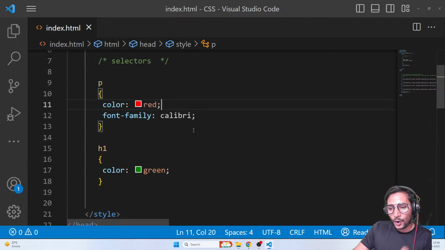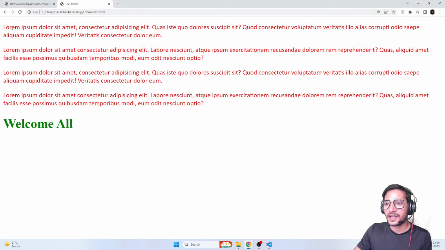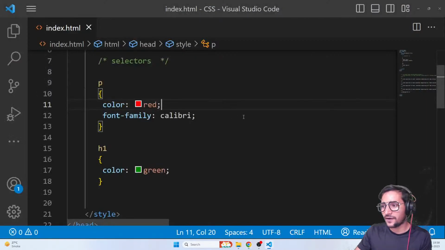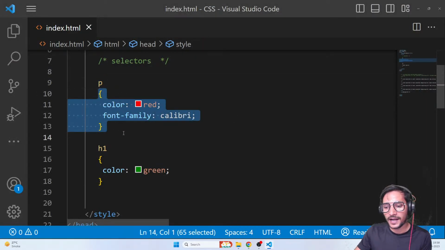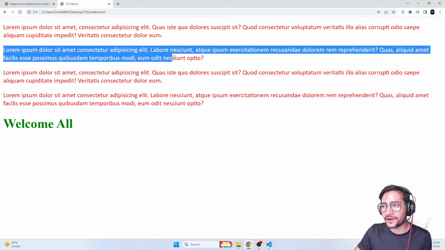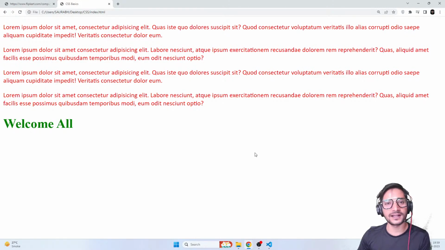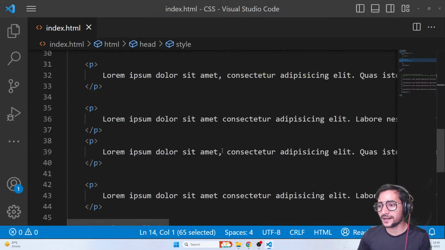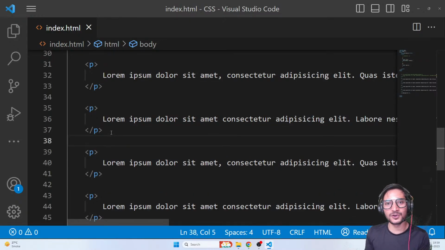Now, the problem of repetition is solved, but with that, here comes a new problem. And the new problem is, okay, fine, now I have 4 P tags. And if I apply CSS on P, it will be applied on all the Ps. What if I want to apply something different on this particular P? How can I do that? That's a problem, because the name of that element is also P, right? And I cannot change a name. If I want to use a paragraph, I have to use P. I cannot change the name of that. So how to solve it?